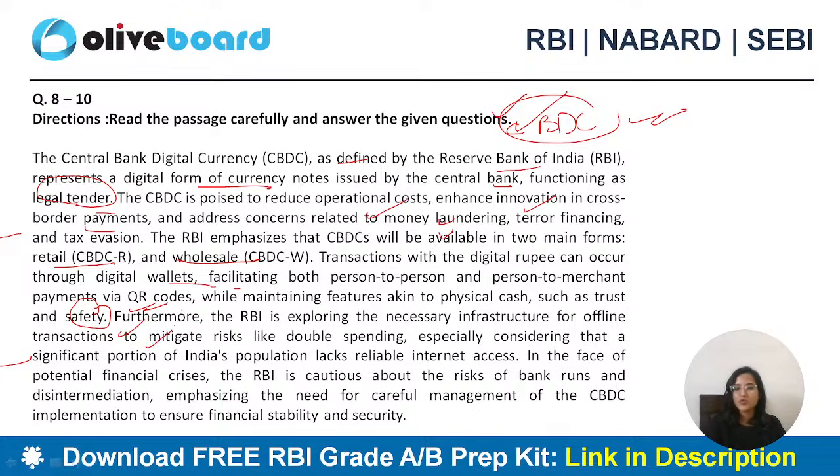Furthermore, RBI is exploring necessary infrastructure for offline transactions to mitigate risks like double spending, especially considering that a significant portion of India's population lacks reliable internet access. In the face of potential financial crisis, RBI is cautious about risks of bank runs and disintermediation. What is a bank run? When everybody is running towards the bank to take out their deposits. And emphasizing need for careful management of CBDC implementation to ensure financial stability and security.